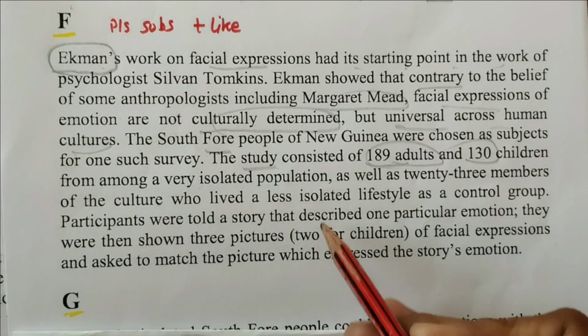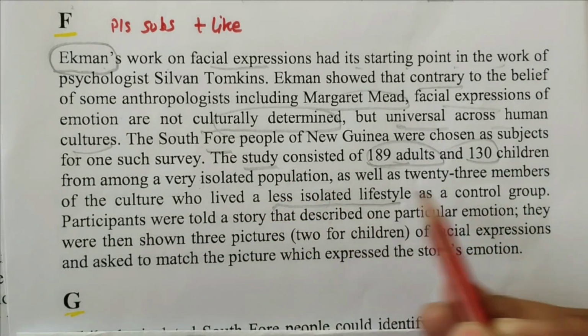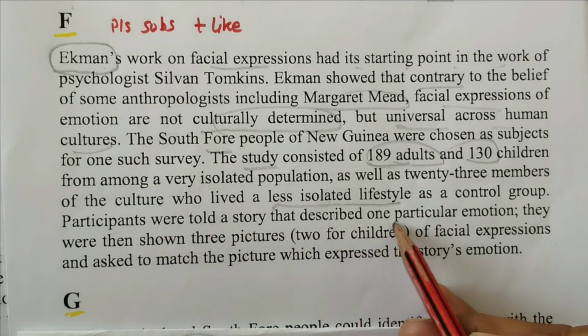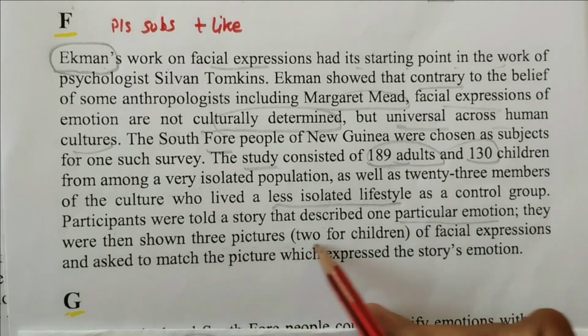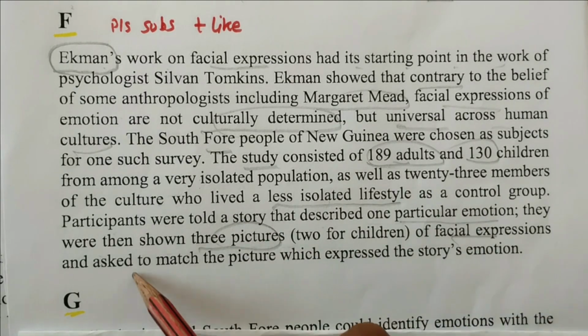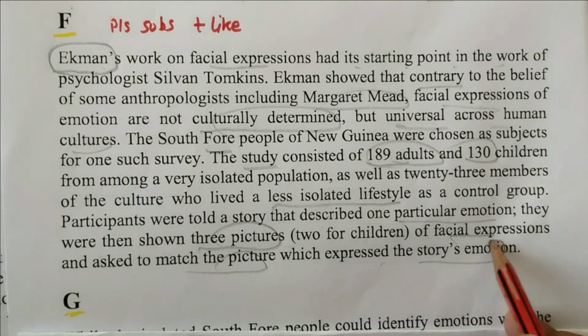The control group lived a less isolated lifestyle. Participants were told a story that described one particular emotion, and they were shown 3 pictures of facial expressions and asked to match the picture which expressed the story's emotion.